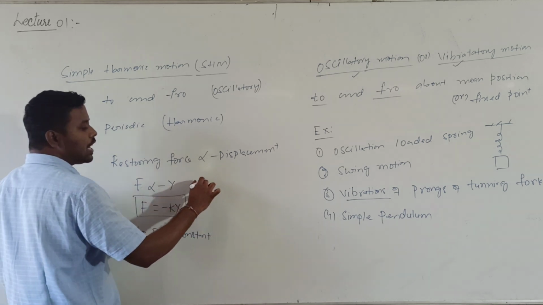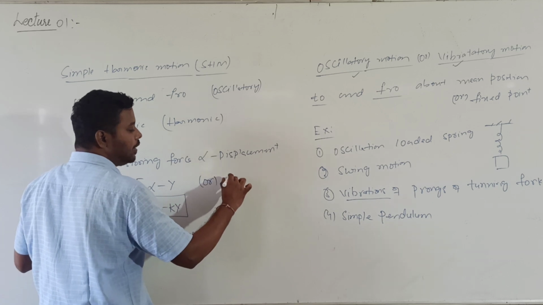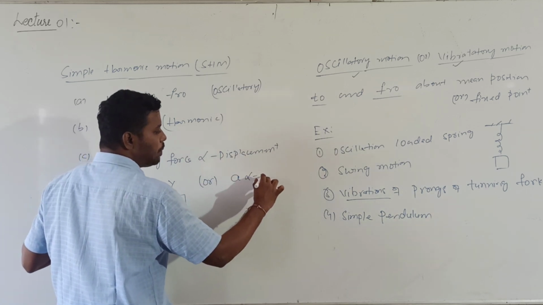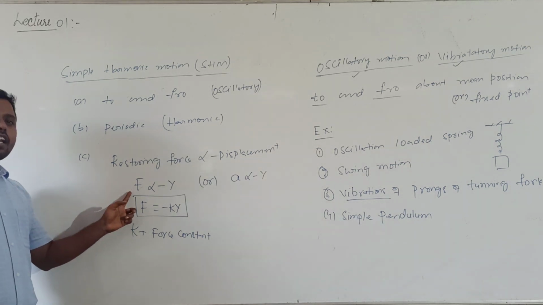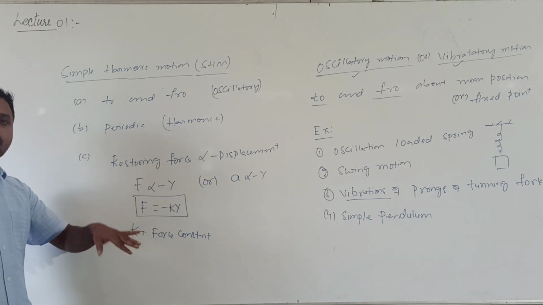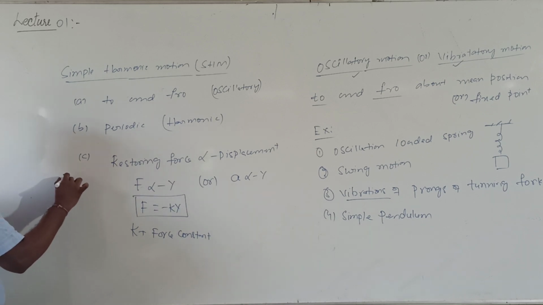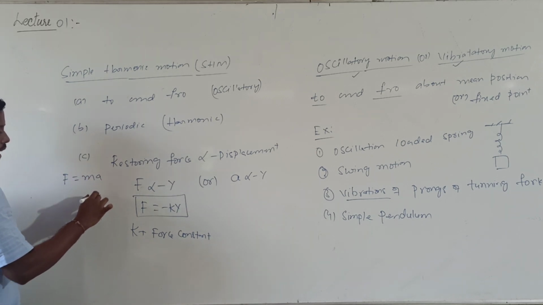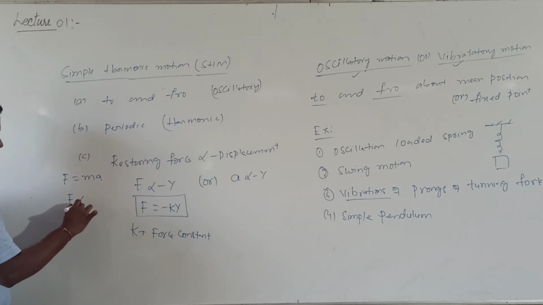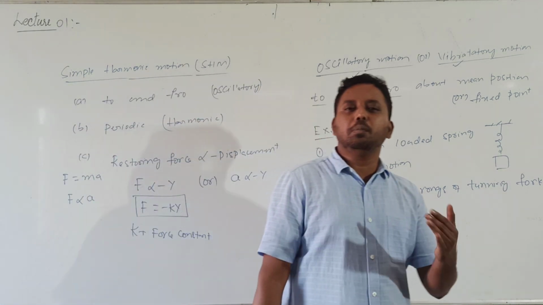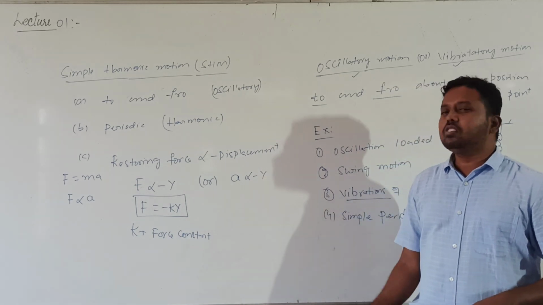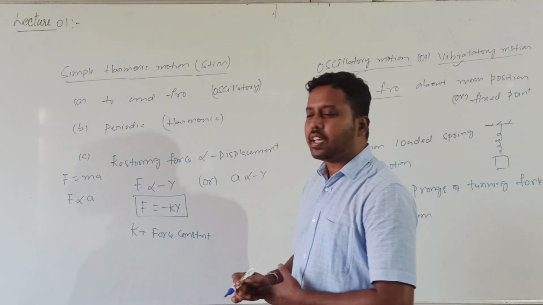Instead of F directly proportional to y, we can also write, whenever force is directly proportional to displacement, obviously force is directly proportional to mass times acceleration. According to Newton's second law, F equals ma. When mass is constant, F is directly proportional to a. F proportional to minus y means acceleration is also proportional to minus y.